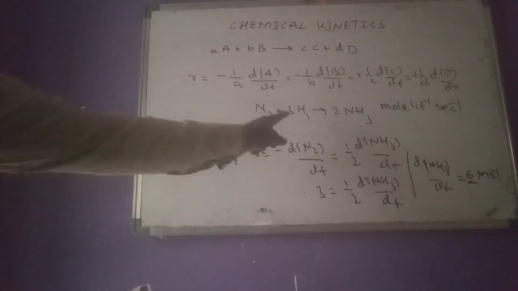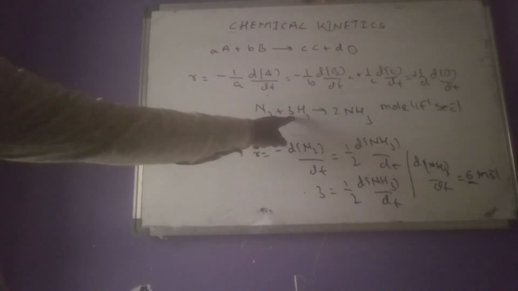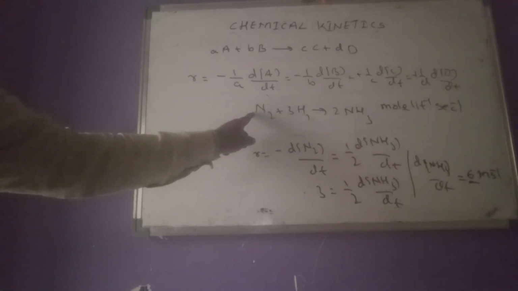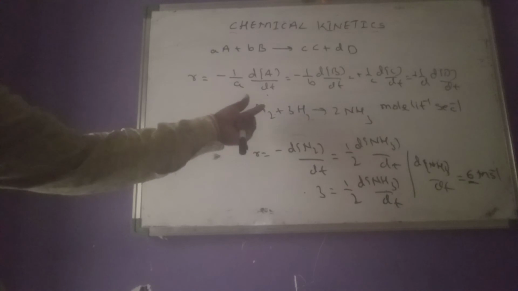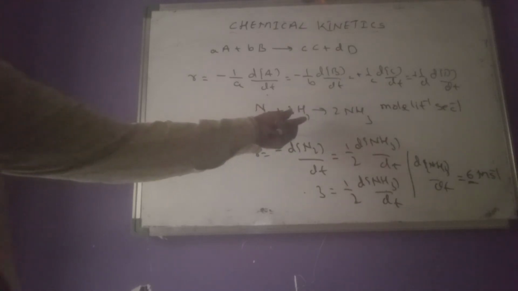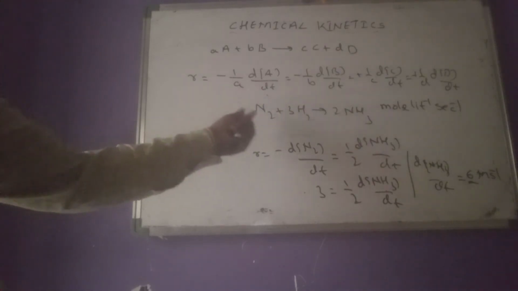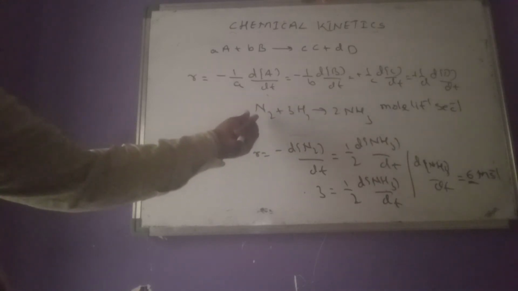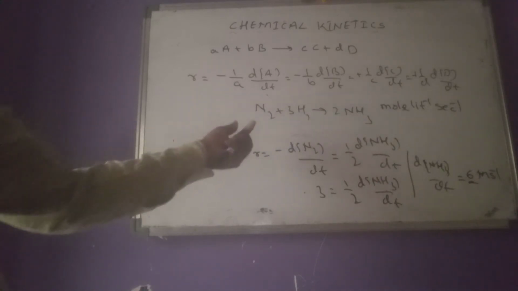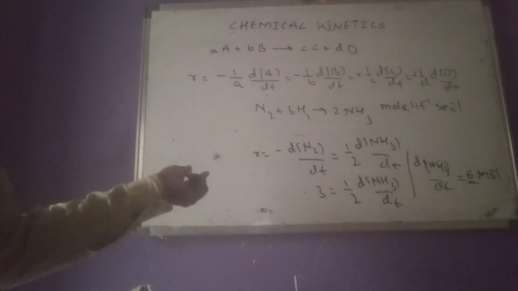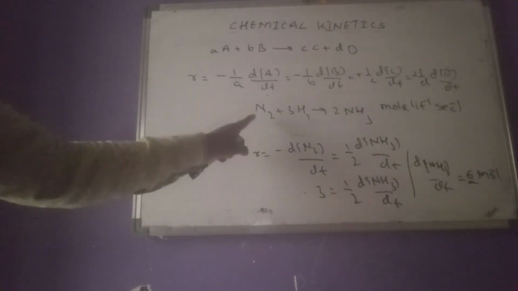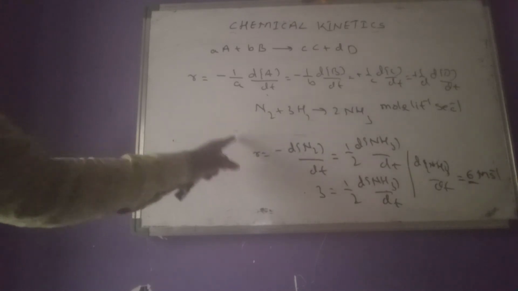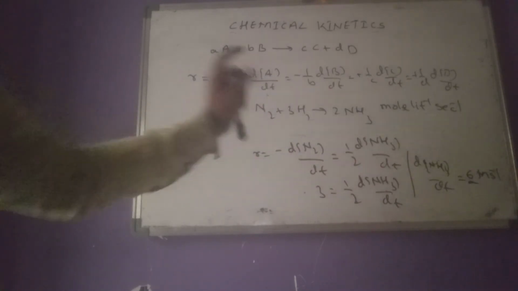So see here, for the rate of disappearance of hydrogen, there are 3 moles, while nitrogen is only 1 mole. That means the rate of disappearance of hydrogen is 3 times that of nitrogen. Or we can say it another way: the rate of disappearance of nitrogen is 1 by 3 times that of hydrogen.